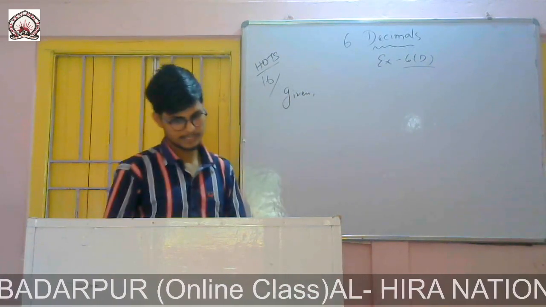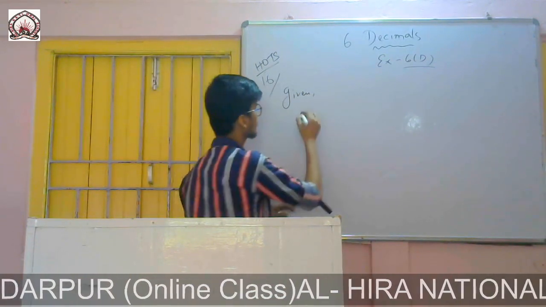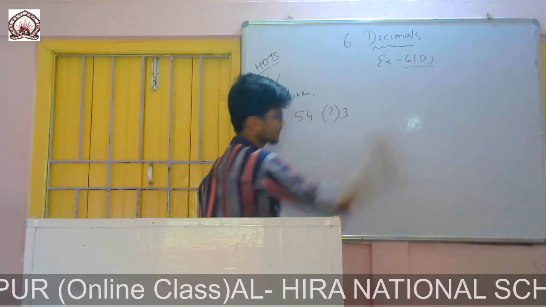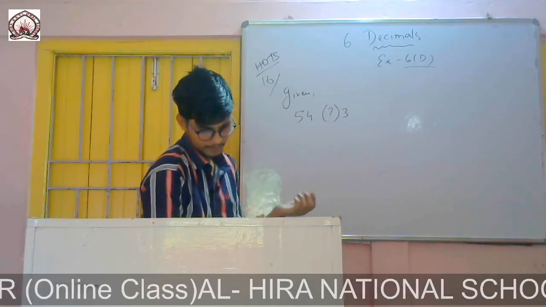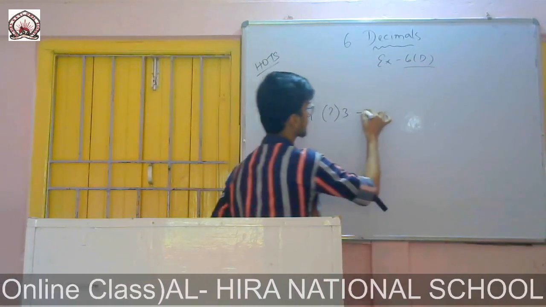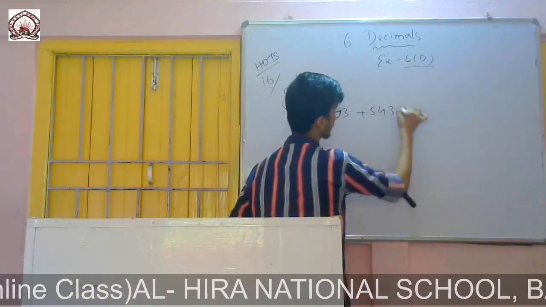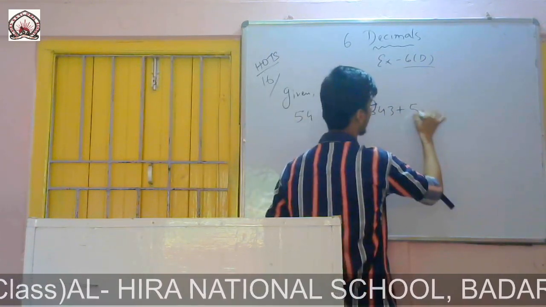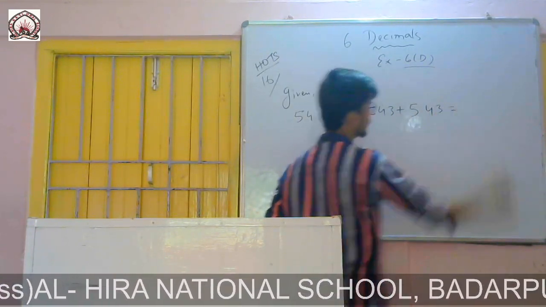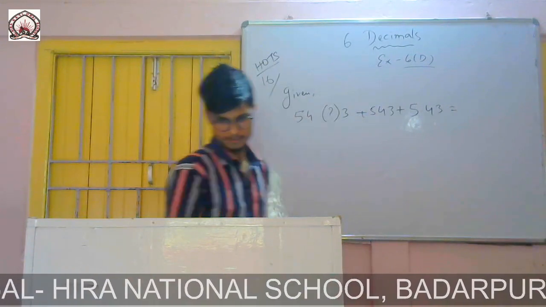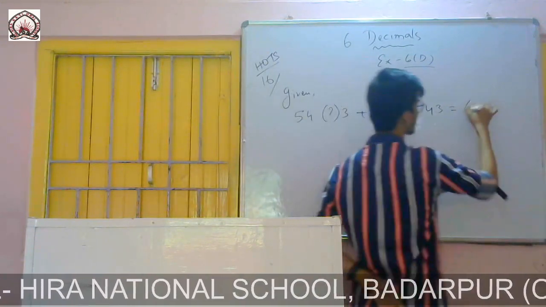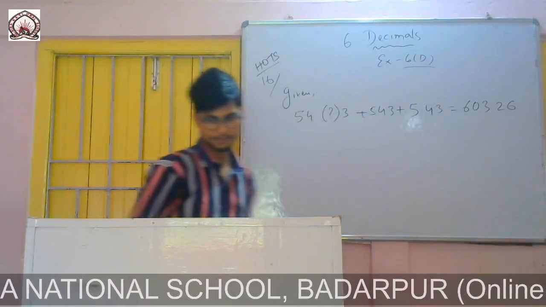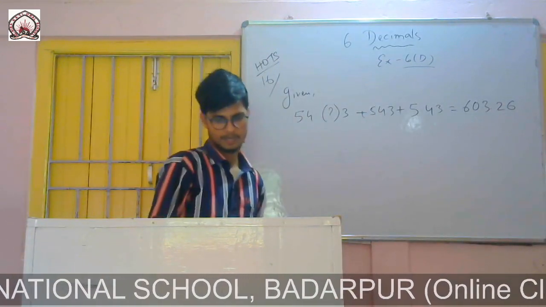This expression is given: 54.?3 + 543.543 + 5.43 = 603.26.